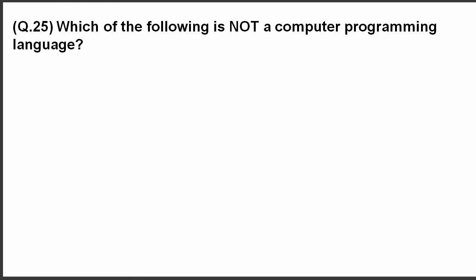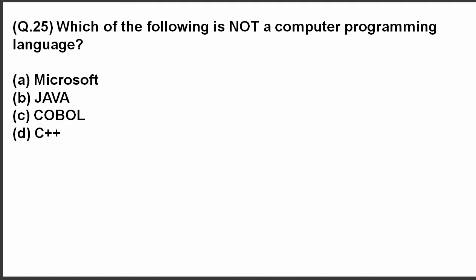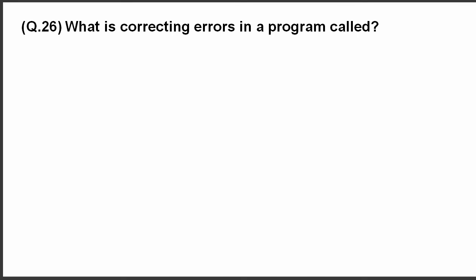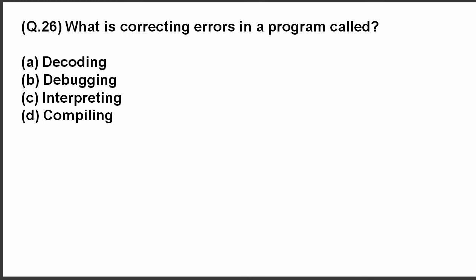Question 25. Which of the following is not a computer programming language? The answer is Microsoft. Microsoft is not a computer programming language. Other options that are Java, COBOL, C++, these are the computer programming language. Next question. What is correcting errors in a program called? Here are the options. The correct answer is debugging. Debugging is the process of correcting errors.